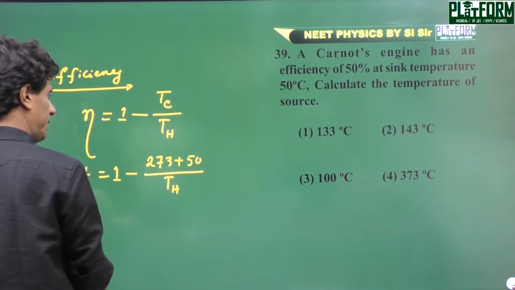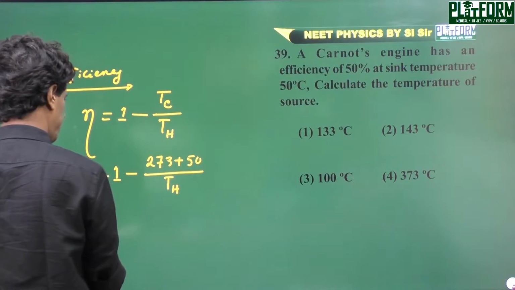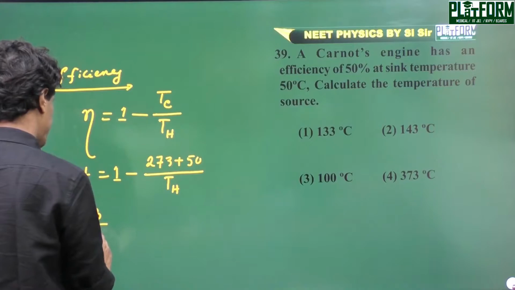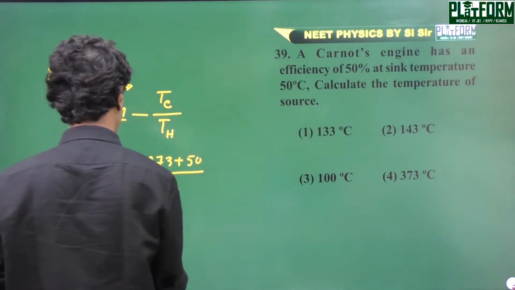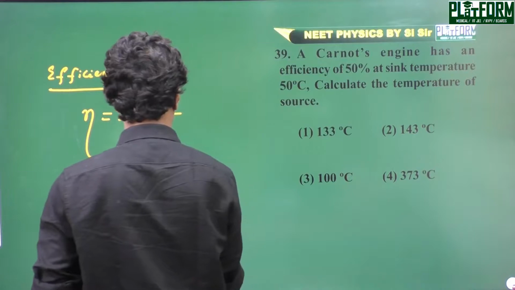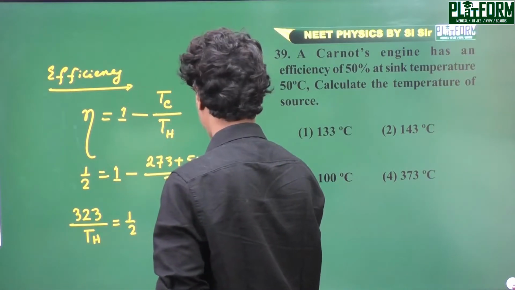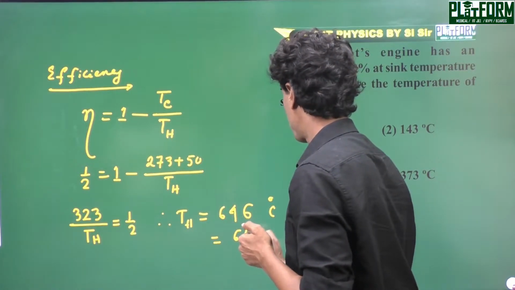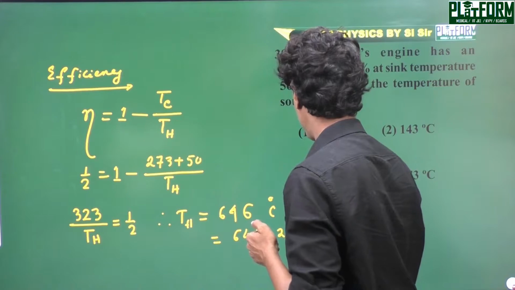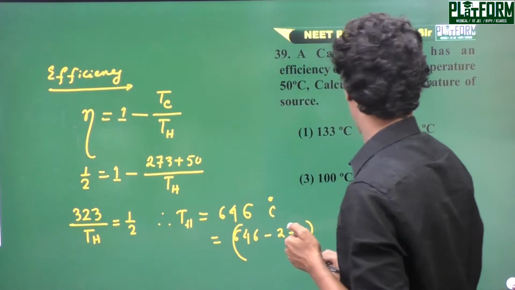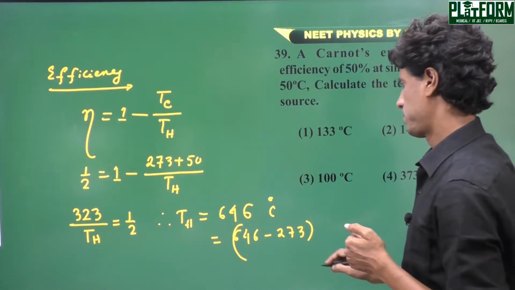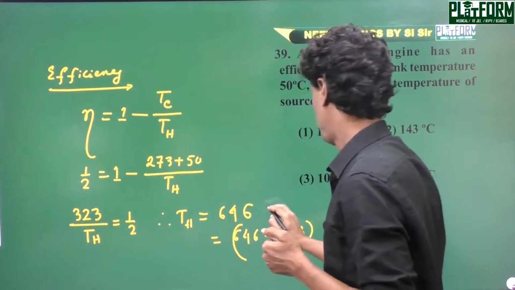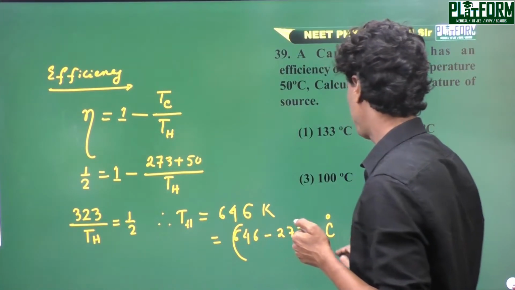So simply it is 323 by TH equal to half, and TH we can write as 646, no, this is Kelvin, and we need degrees centigrade.